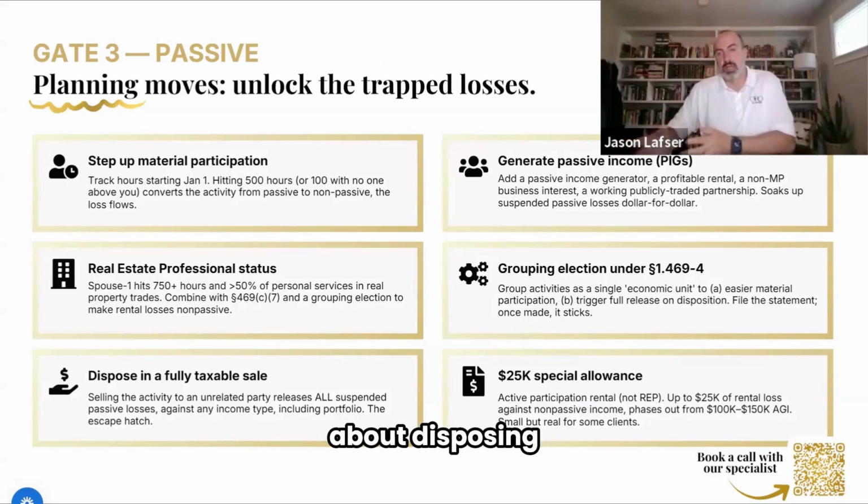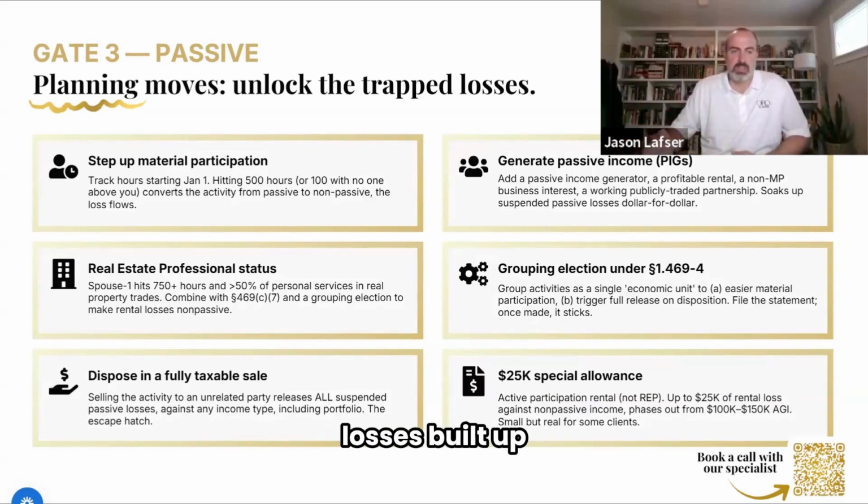We talked about disposing of the property. If I've got real estate that has passive losses built up and I dispose of the property, those losses are freed up. But one thing I think people don't think about is, maybe I should invest in something that's going to generate passive income. If I have a business that I can invest in that I'm not going to be active in, but that's going to generate profit each year, and I have another business or real estate that's generating losses that are passive in nature, I can use passive losses to offset passive income. So that's one strategy: invest in something that generates passive income, because I know I have passive losses that I can use to offset it.